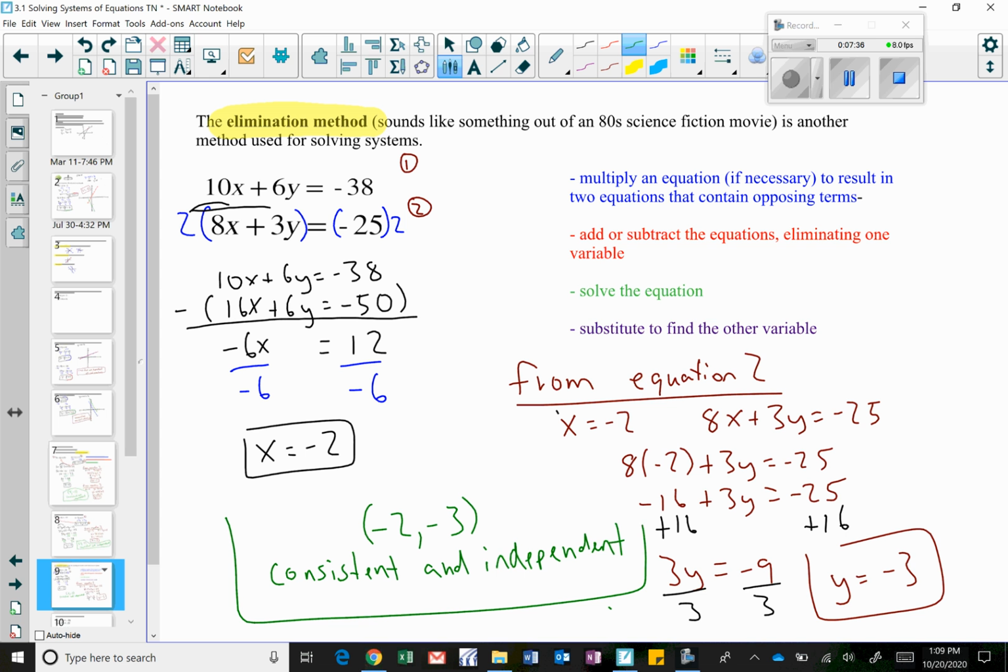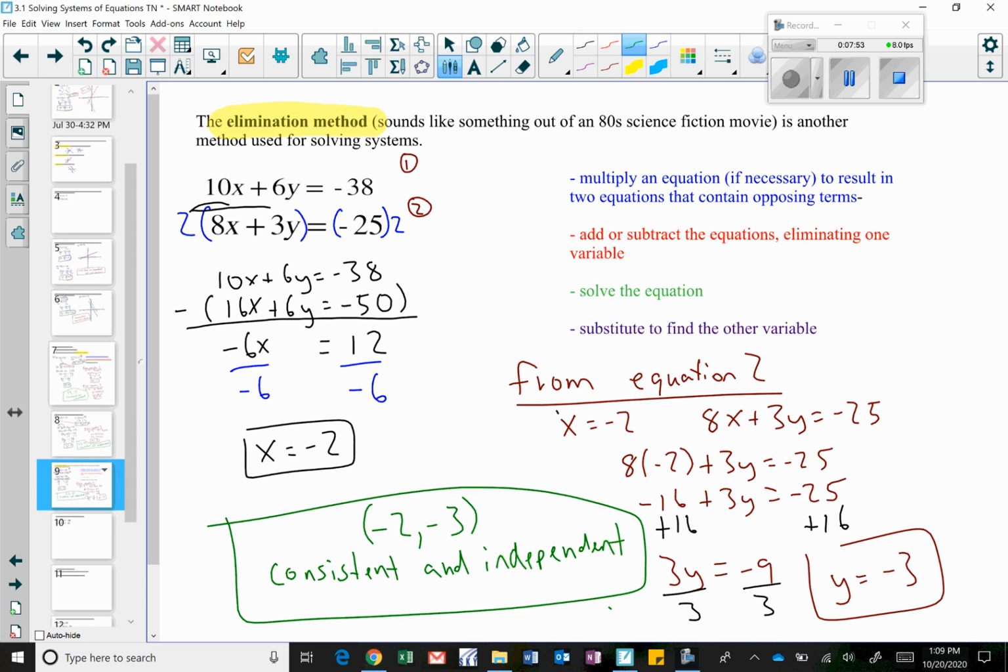Consistent and independent. Okay. Again, I know we have not done any of these via substitution or elimination where we get a consistent and dependent or an inconsistent system, but we will get to that eventually.